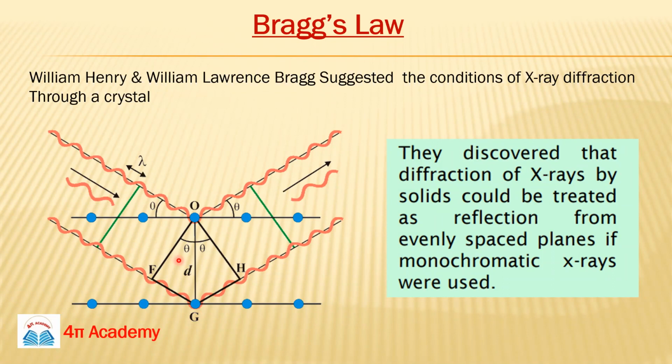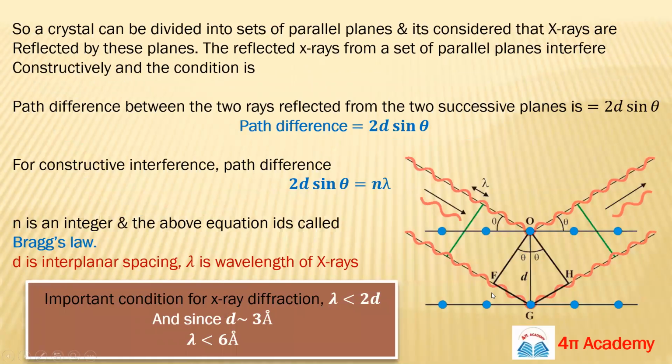Using this treatment, Bragg suggested that this problem is converted into the reflection from evenly spaced planes, if we are using monochromatic X-rays. He discovered a few very important conditions for X-ray diffraction. You can see here we can calculate the path difference. This is the path difference.